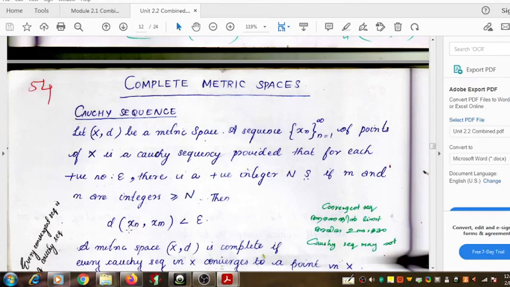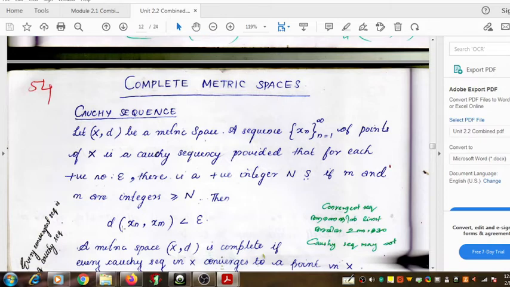Hello, welcome to a new video on complete metric spaces. In this video we are going to define Cauchy sequences first. Using this definition we will define complete metric spaces.